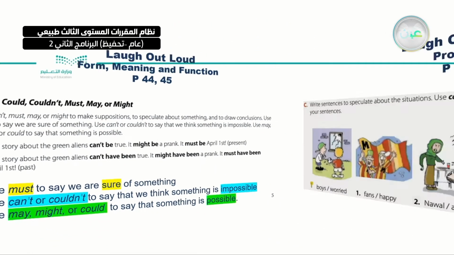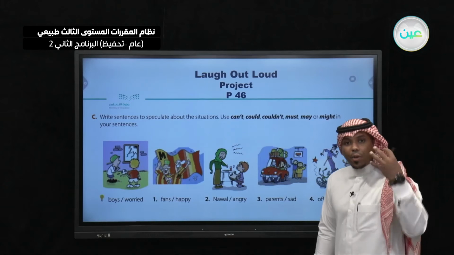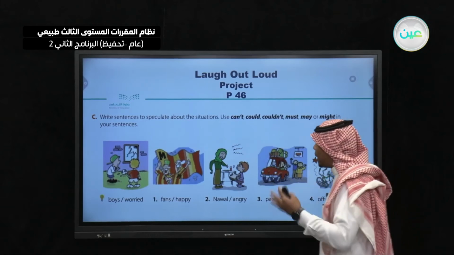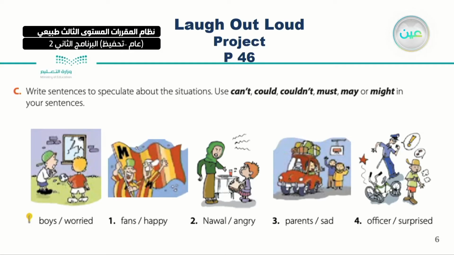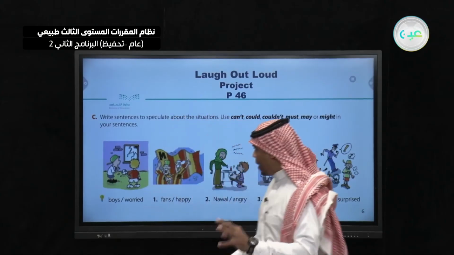We have an exercise on page 45. Write sentences to speculate about situations. So you are now going to speculate about these situations. How? You are going to use can't, could, couldn't, must, may, or might in your own sentences. Of course I will help you with that, but first let's see here.